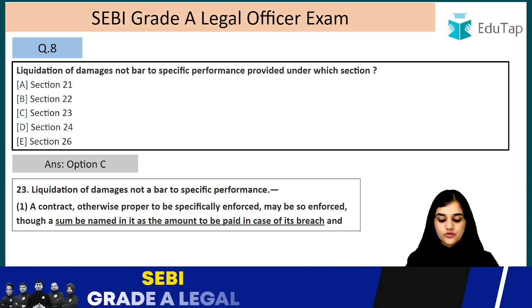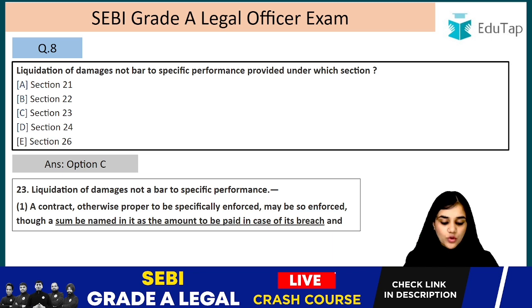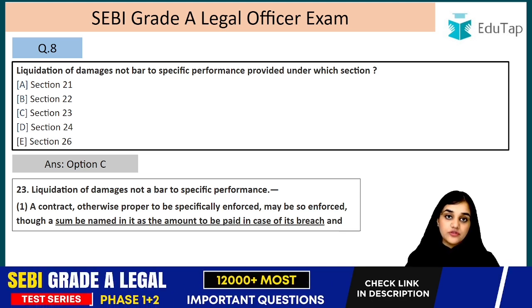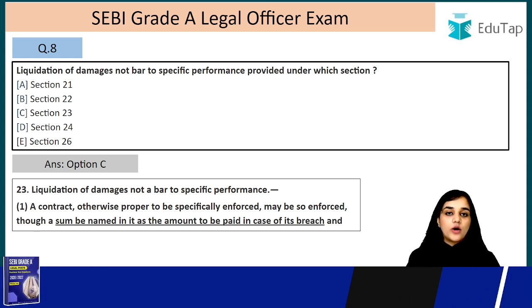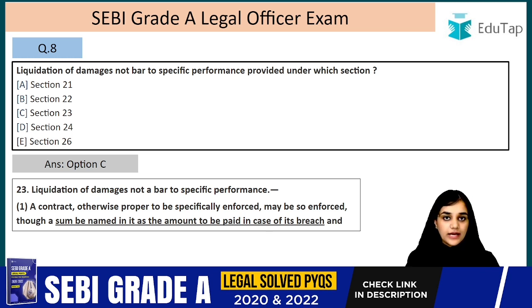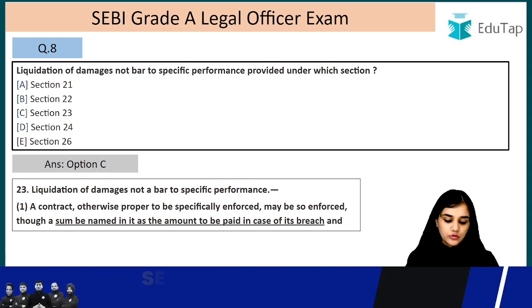And when can it happen? Let's read it. A contract otherwise proper to be specifically enforced may be so enforced, though a sum be named in it as the amount to be paid in case of its breach. So basically there was a contract between two parties, and they already had a clause which said that in case of breach, this much amount is going to be paid by the party who is breaching it. For example, let's say it was 1 lakh rupees that the party who is going to breach the contract will be liable to pay.